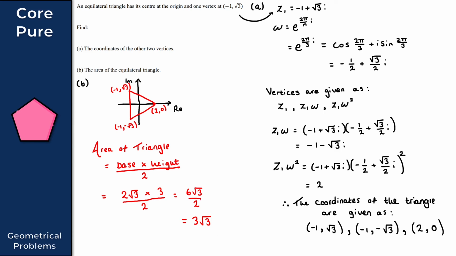And there we have it. So that gives us the area of the equilateral triangle, giving us a solution to part B and the solution to this one practice question for this video. So that brings the end then of this video here on solving geometrical problems.